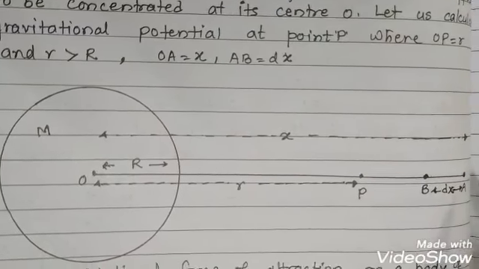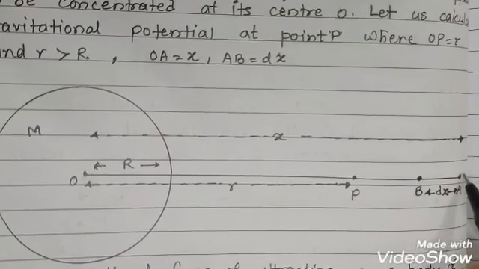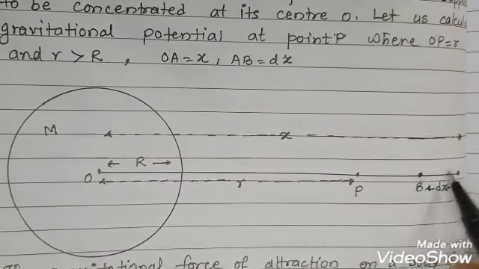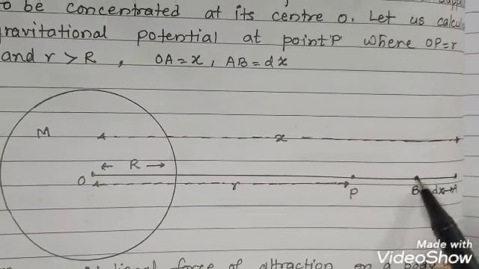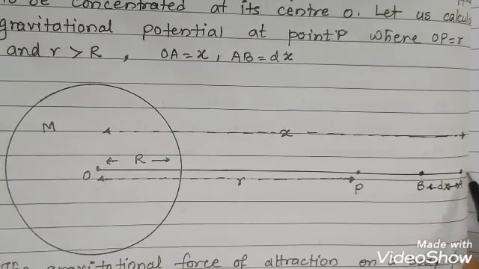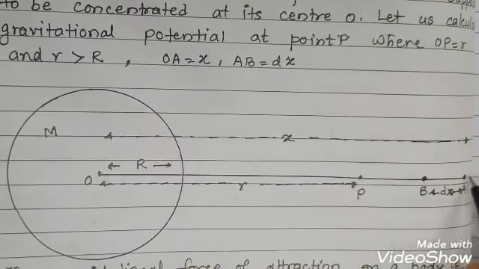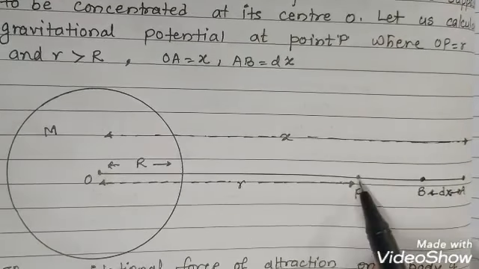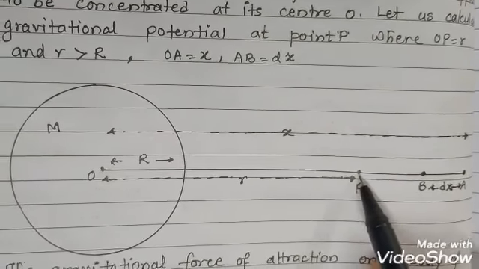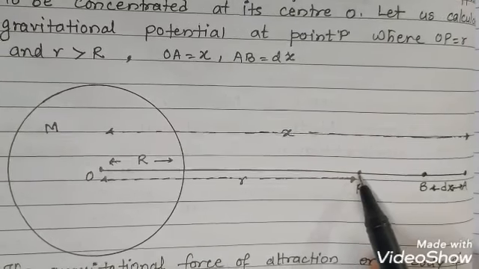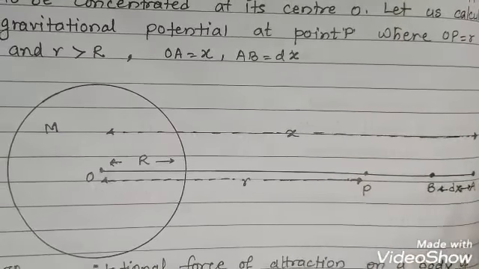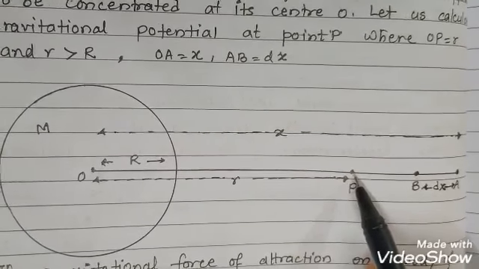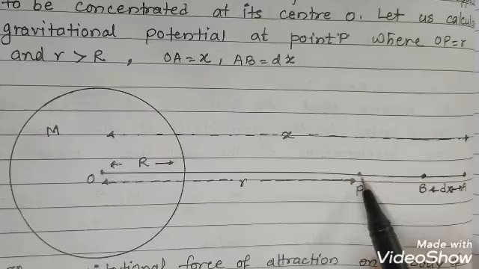So we are bringing an object of unit mass from point A to B. Whatever work we have to do to place the object from A to B, if we integrate from infinity to R, we will get the total work done to bring the object from infinity to point P, and that work done would be equal to the gravitational potential.